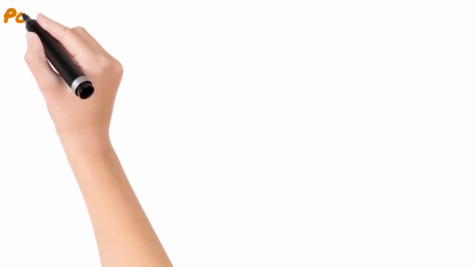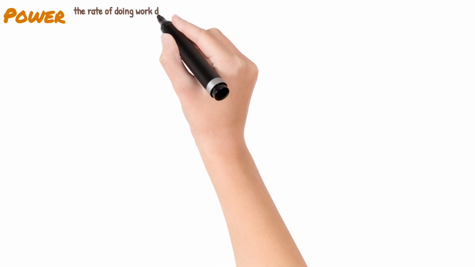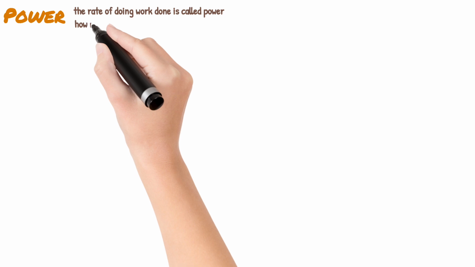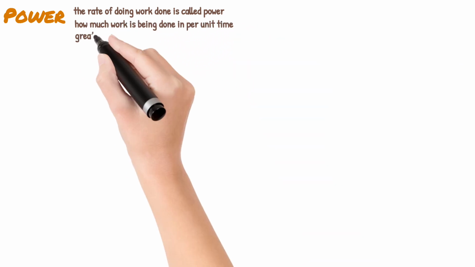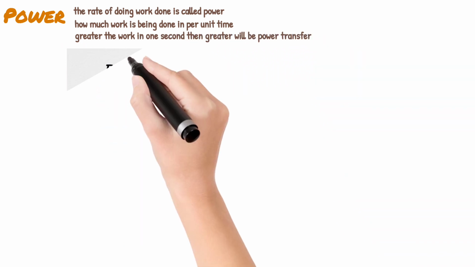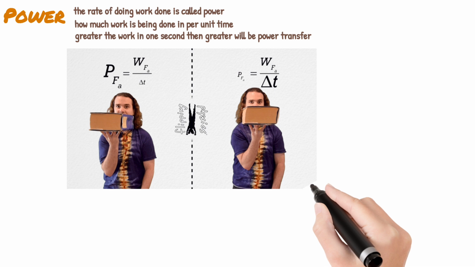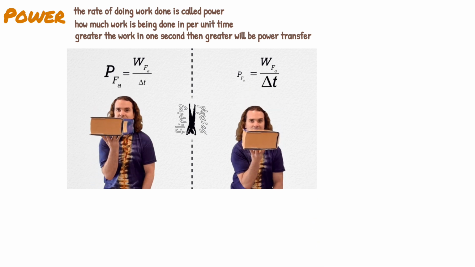Now let me teach you the concept of power. Basically, power is the rate of doing work. That means how much work is being done per unit time. The greater the work done in each second, the greater the power transfer. As you can see here, in both cases work is equal, but the rate of doing work is not equal.